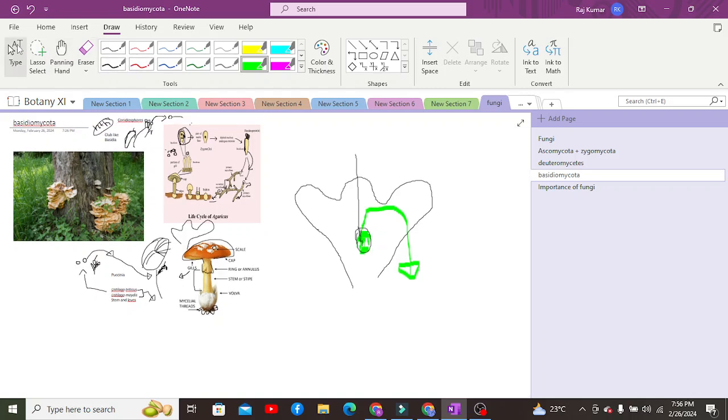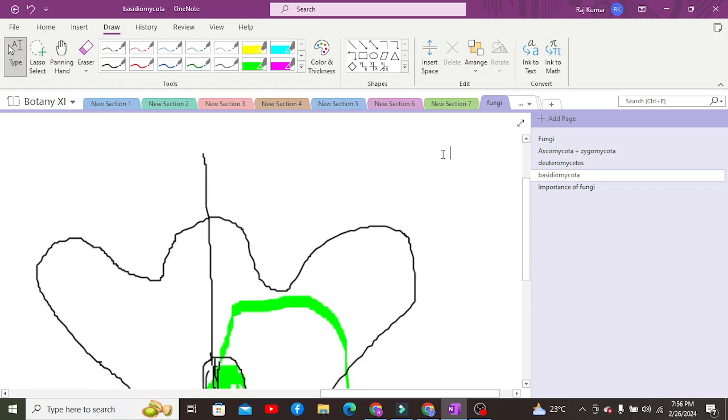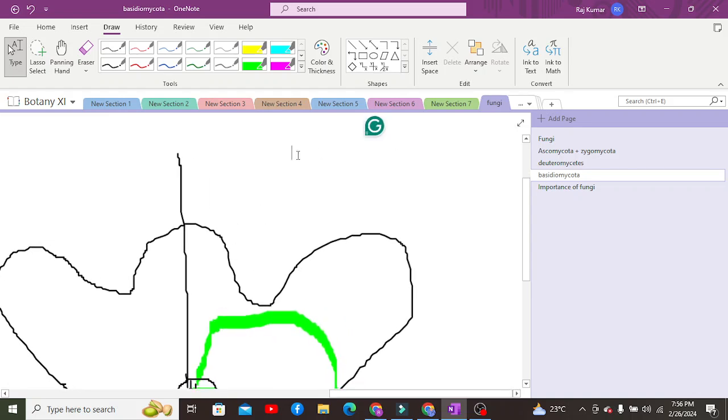Some common examples of Basidiomycetes also include some edible fungi, mushrooms. Agaricus: there are 200 different edible species of mushroom.